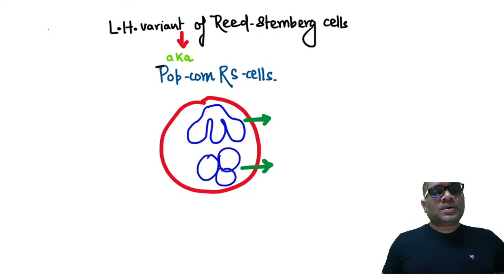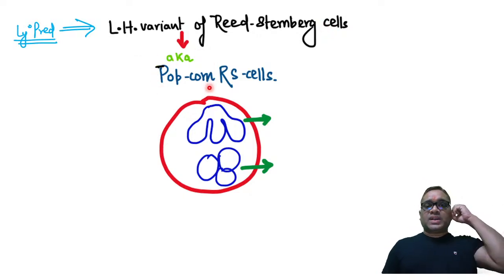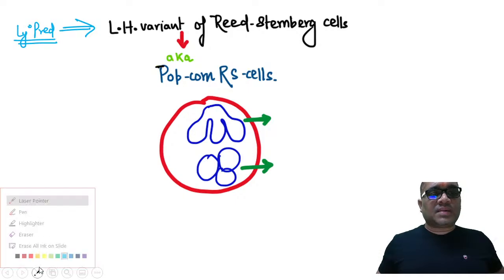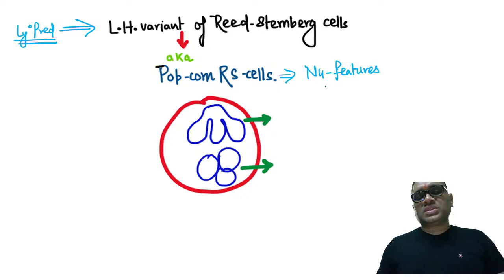Now coming to the lymphocyte predominant type. Predominant will be having popcorn Reed-Sternberg cells. And remember, the actual name of the popcorn Reed-Sternberg cell is the LH variant of Reed-Sternberg cells, also known as popcorn Reed-Sternberg cell. How are you going to identify a popcorn Reed-Sternberg cell during exam time? You have to remember a few things. You are going to identify it by the features of the nucleus. Nuclear features are going to help you to diagnose this cell.